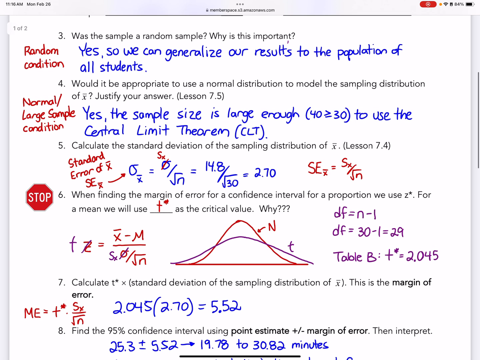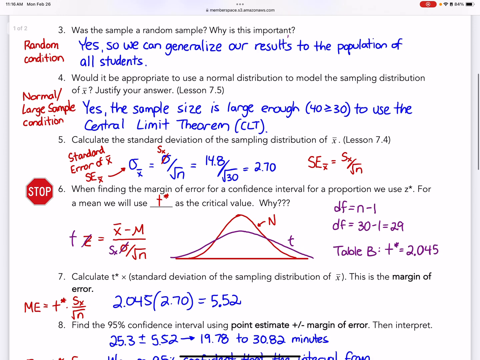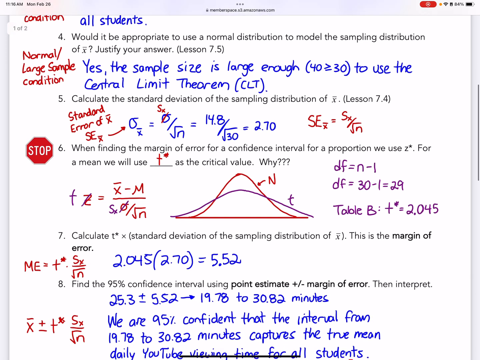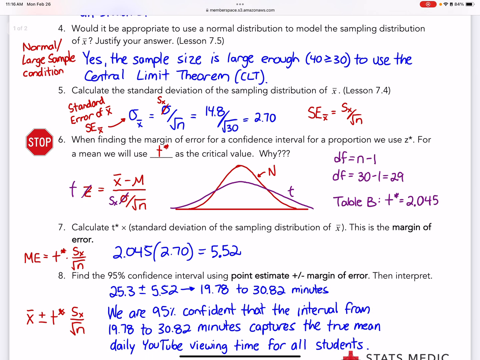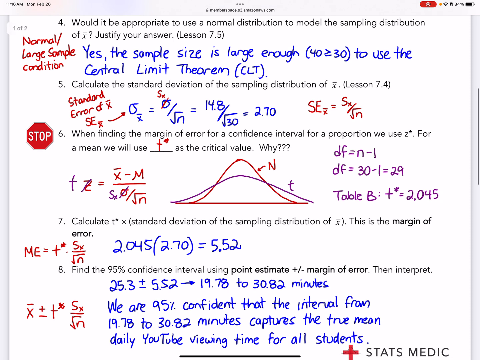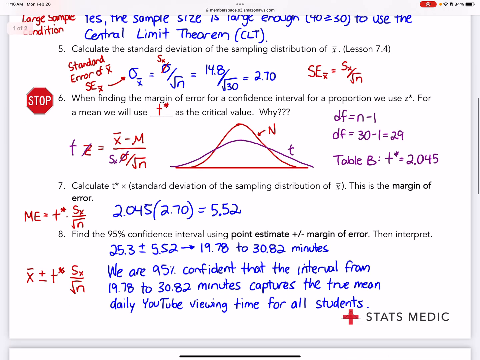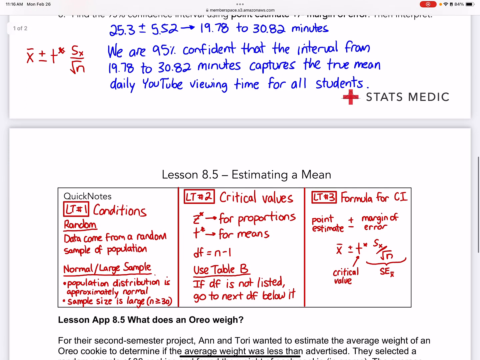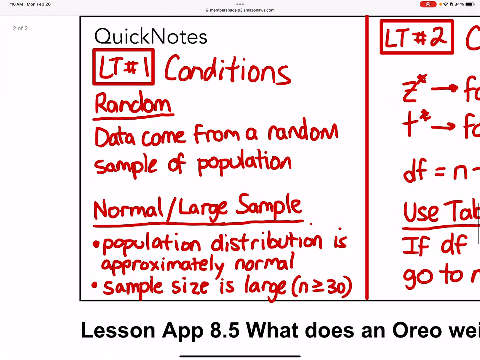On our previous lesson, we had proportion, and I'll review that again with you. So we are 95% confident that the interval from 19.78 to 30.82 minutes captures the true mean of the daily viewing for all students. Okay, so the 3 things that you need to make sure you write down, we have our conditions still, we have data needs to come from a random sample, and I need a normal or a large sample. And so now I don't have any proportion, so my sample size needs to be bigger than 30 or equal to 30.